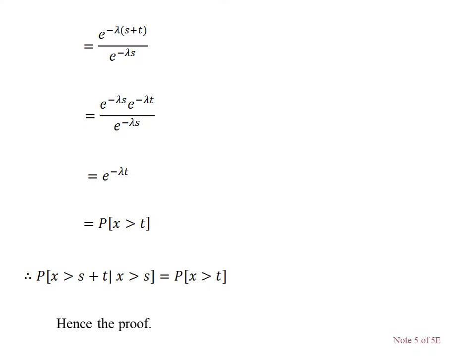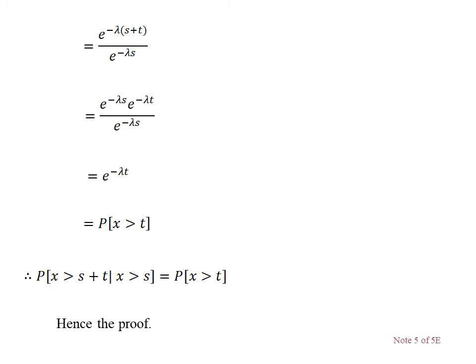Now replacing the values, the probability of X greater than s plus t is e power minus lambda times s plus t, divided by the X greater than s value, e power minus lambda s. In the numerator, I am splitting it as e power minus lambda s into e power minus lambda t, divided by e power minus lambda s. The e power minus lambda s cancels, and we get e power minus lambda t. That means the probability of X greater than t. So I have taken the LHS and got the RHS. This is the way to prove the memoryless property of the exponential distribution.